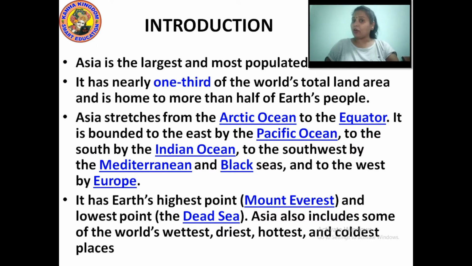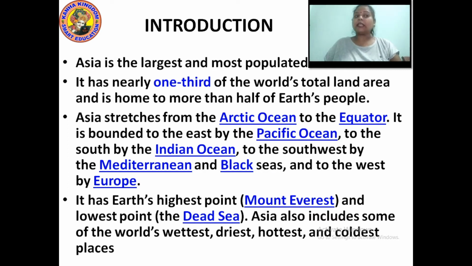Asia stretches from the Arctic Ocean to the equator. It is bounded to the east by the Pacific Ocean, to the south by the Indian Ocean, to the southwest by the Mediterranean and Black Sea, and to the west by Europe.